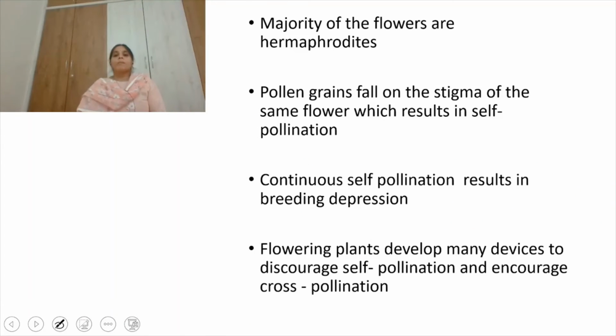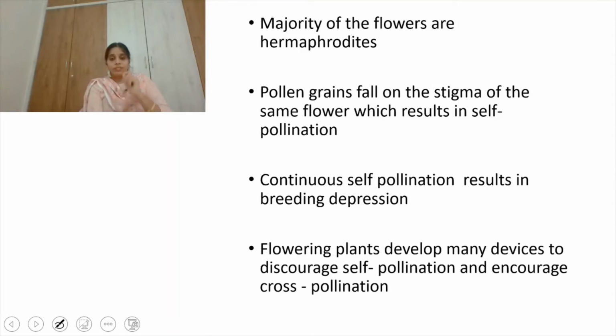Right. And the majority of flowers are hermaphrodites. That means both the male and female gametes are present on the same plant. So there are large chances for self-pollination. Pollen grains fall on the stigma of the same flower, which results in self-pollination. But continuous self-pollination results in inbreeding depression for that plant.